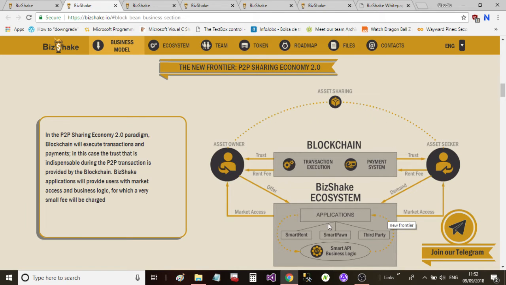Okay, and then within the Bizshake ecosystem, we can see that we've got three different parts. So we've got the smart rent, the smart pawn, and the third party. Okay, these are the applications that are part of the Bizshake ecosystem. Okay, let's move on to the next step.